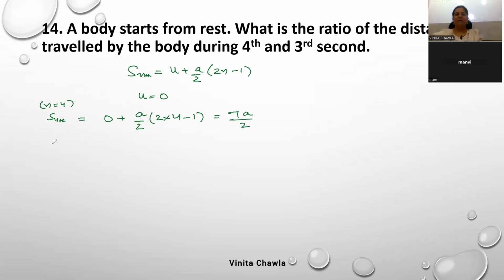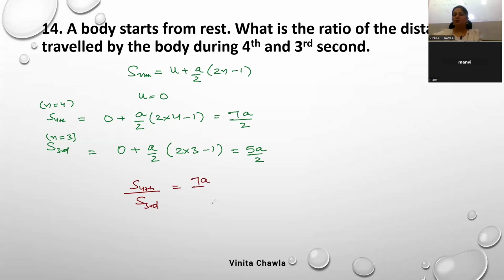Similarly, we can find distance traveled by the object in third second. So we'll put n is equal to 3. 0 plus a by 2, 2 into 3 minus 1. So this is 6 minus 1, 5. 5a by 2. Now find the ratio. What is the ratio of the distance traveled by the body in fourth second and third second? Fourth second is 7a by 2. Third second is 5a by 2. The ratio is 7:5.